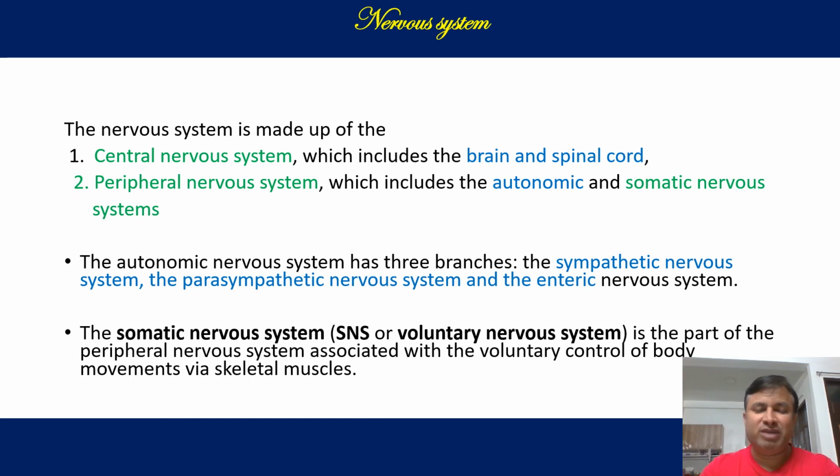Sympathetic nervous system basically excites the neurons. Parasympathetic nervous system is basically for the inhibitory functions, and enteric nervous system is present in the digestive tract, which connects the digestive system to the brain. Now come to the somatic nervous system. It is a part of the peripheral nervous system and it is associated with the voluntary control of the body movements by skeletal muscles.